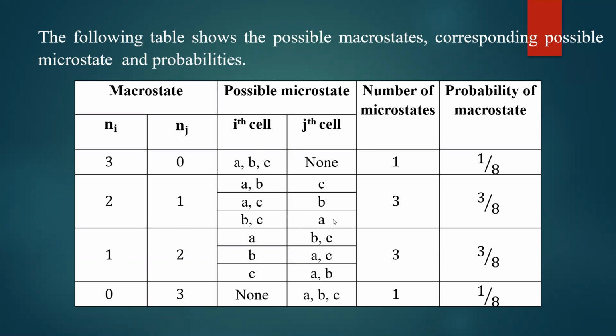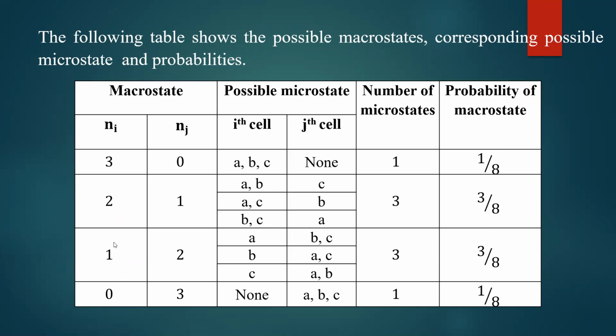So in all 3 possibilities, we will have 2 particles in the ith cell, 1 particle in the jth cell. This is the macrostate. It gives only the number of particles in the cell, but the microstate gives you the complete information, which particle is present in which particular cell. So the total number of microstates possible is 3. 3 different combinations are possible for this 2-1 macrostate.